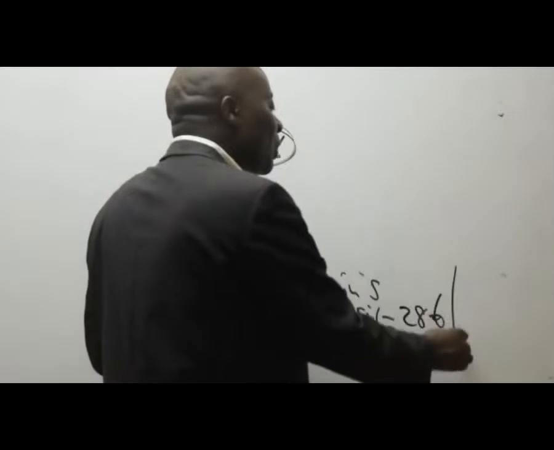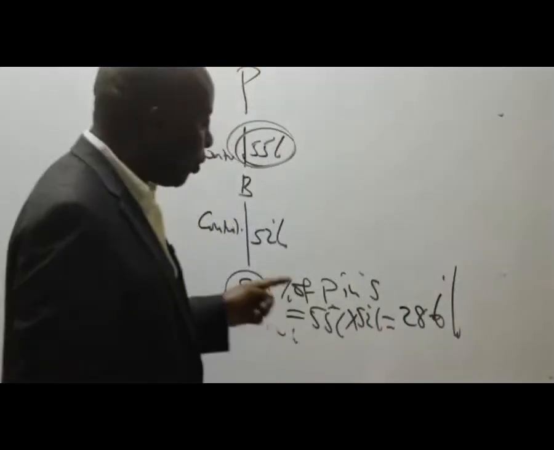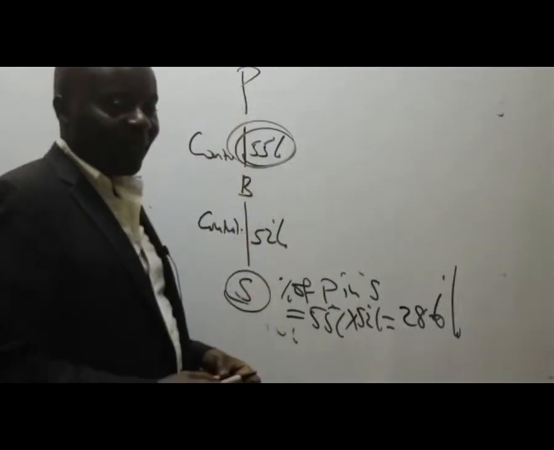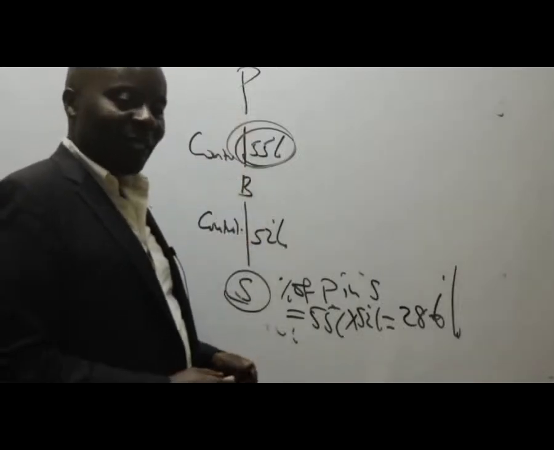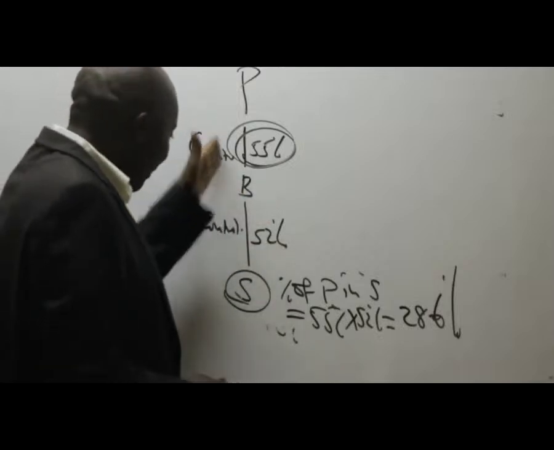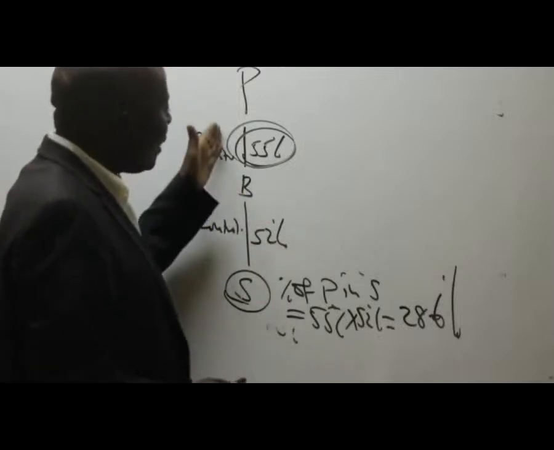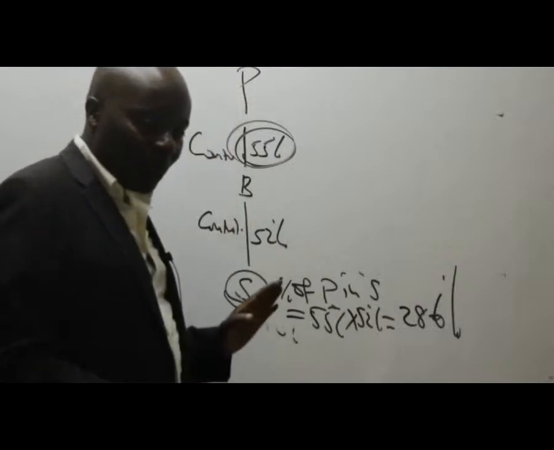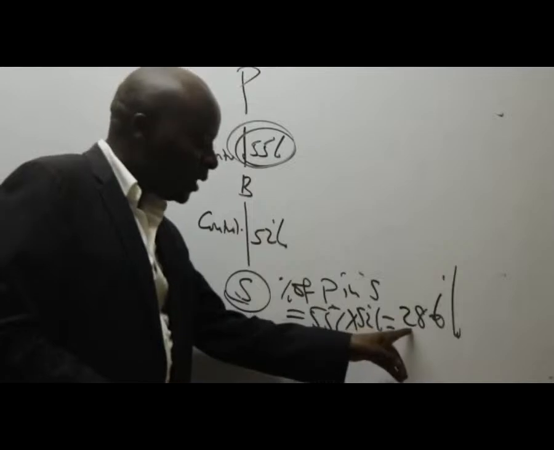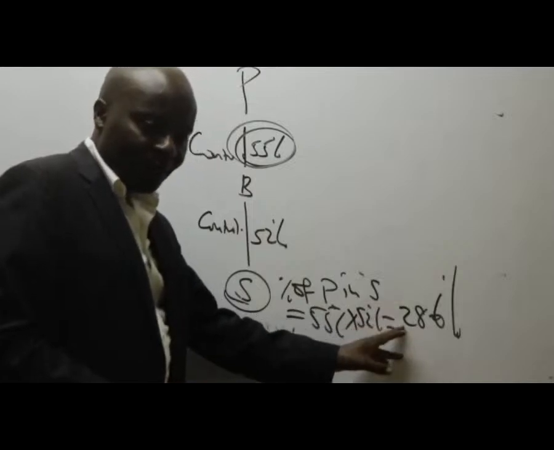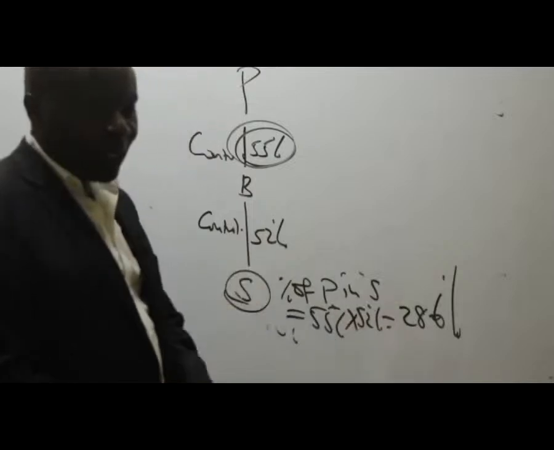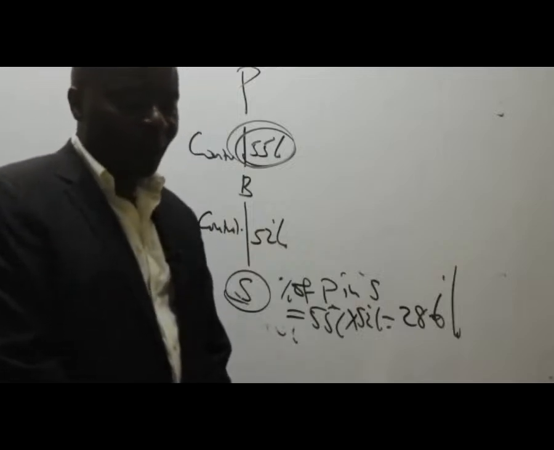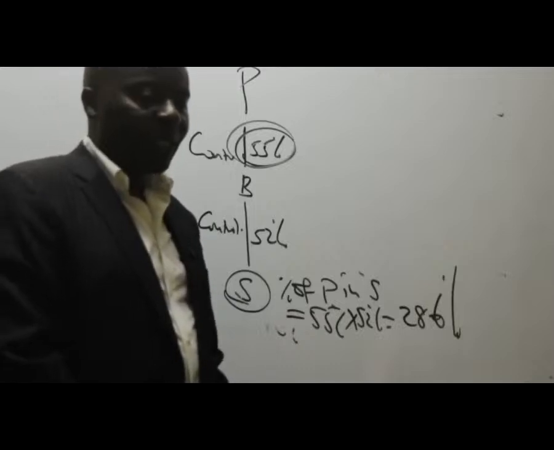Now, utapata wanafunzi, over a half of the students will tell you, you know what, that this S automatically then will become an associate in the group. S cannot be an associate. I can see the control being uniform. S is being controlled by P. So S becomes a subsidiary in the group, the percentage here notwithstanding. So are we together up to there now? Great. Thank you very much.